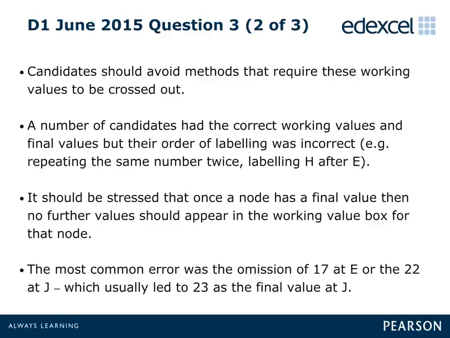Candidates would be advised to check that their order of labelling forms the arithmetic sequence 1, 2, 3, 4, with no number missing or repeated. It should also be noted that once a node has been given a final value, then no further value or values should appear in the working values at this vertex.